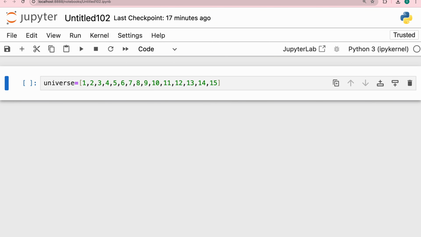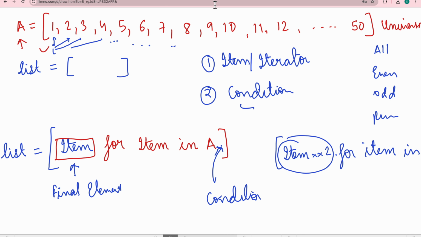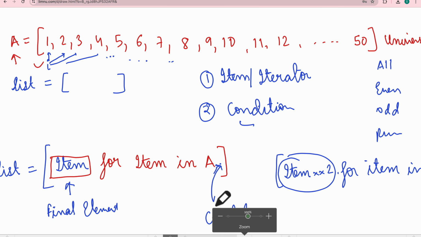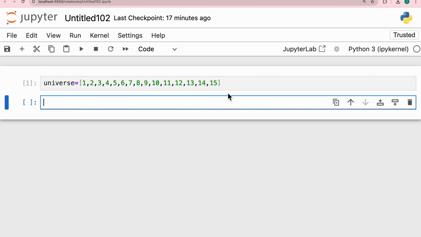And one more thing I missed here, which I would like to add. After A, there's a comma, and there's an optional statement of condition, which I just spoke about. But the condition is optional. If you don't provide a condition, it will just copy the whole list. I'll speak about that as well. So let's say this is my universe. I've created a list.